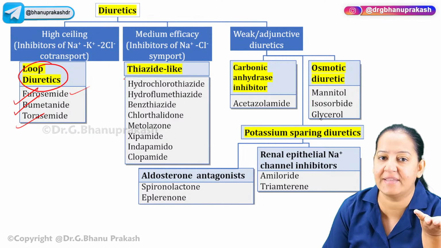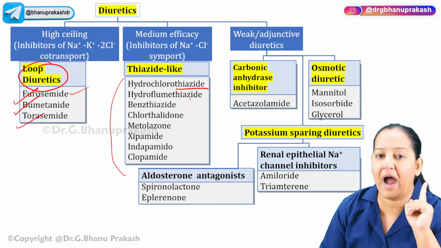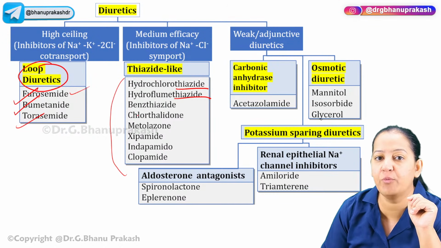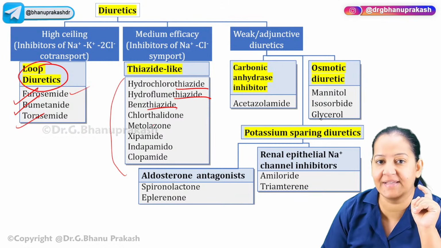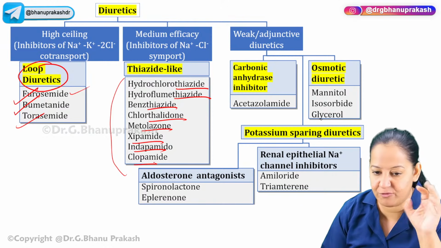In the thiazides and thiazide-like, we have many drugs like hydrochlorothiazide, hydroflumethiazide, flumethiazide, benzthiazide, chlorthalidone, metolazone, xipamide, indapamide, clopamide. So you have to learn the names of the drugs.